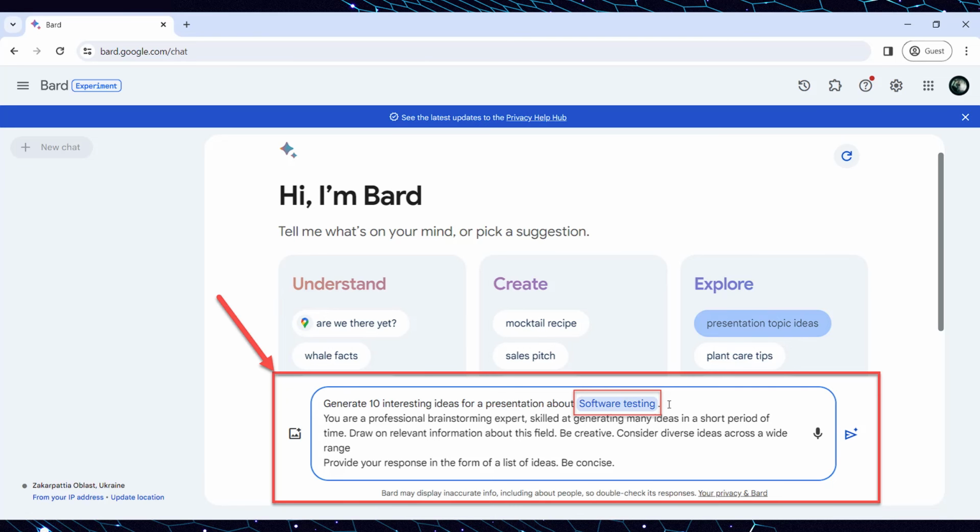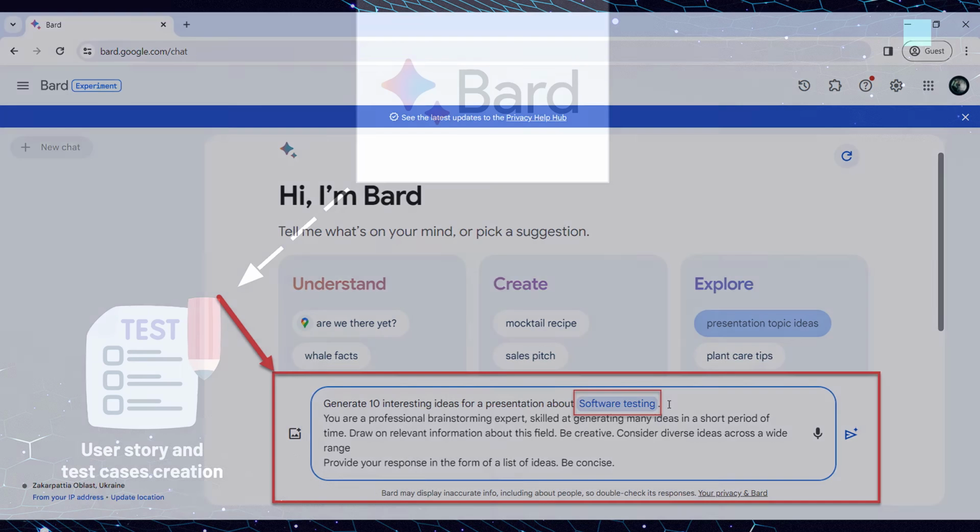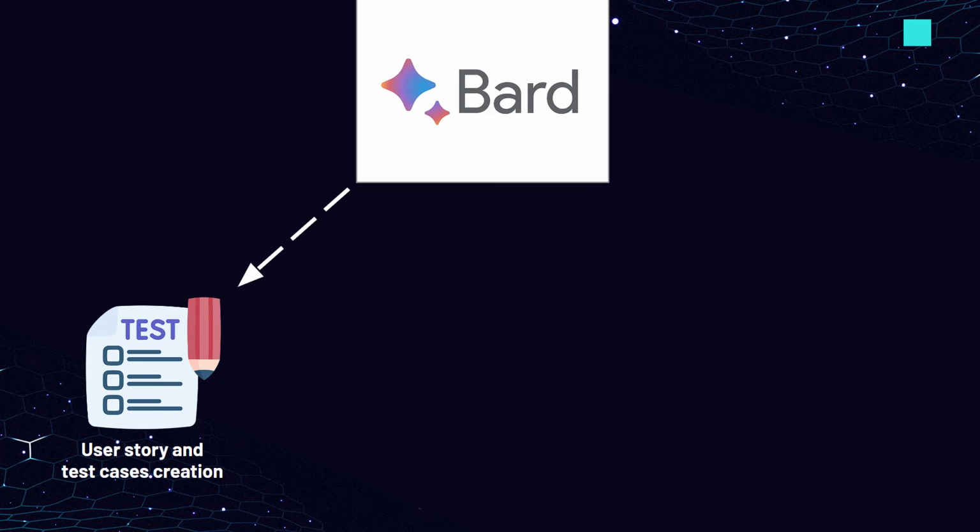Now, let's check how you can use Google Bard for software testing in more detail. And the first scenario that we will check for each AI that we are going to explain in this video is user story and test cases creation.